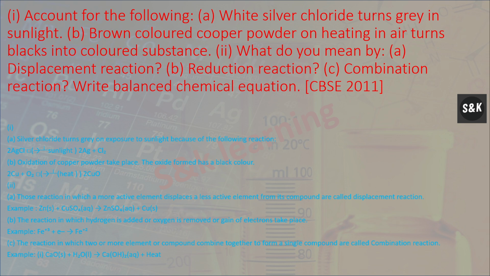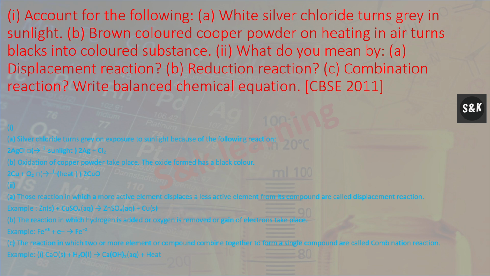White silver chloride turns gray in sunlight. Silver chloride turns gray on exposure to sunlight because of the following reaction: AgCl forms Ag plus Cl. Next, brown colored copper powder on heating in air turns into a black colored substance. Oxidation of copper powder takes place. The oxide form has a black color. 2Cu plus O2 forms CuO.